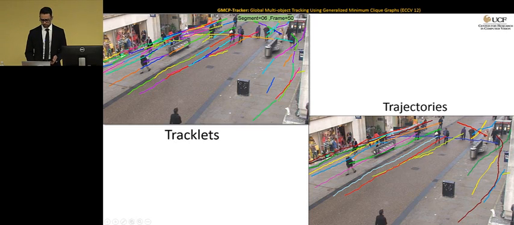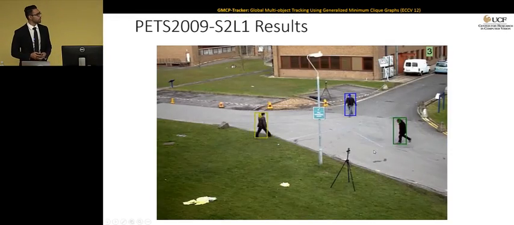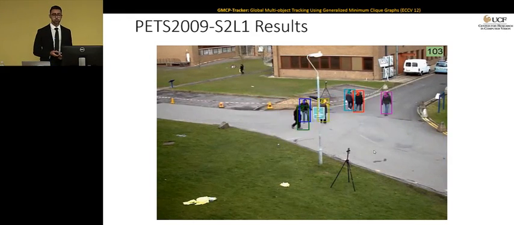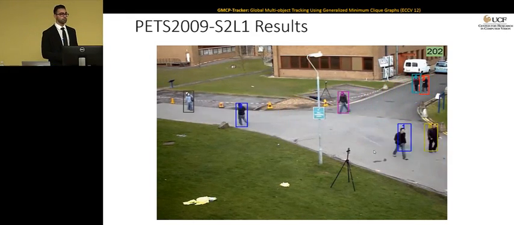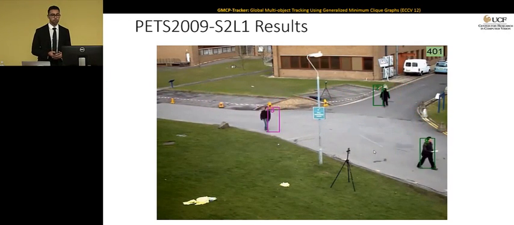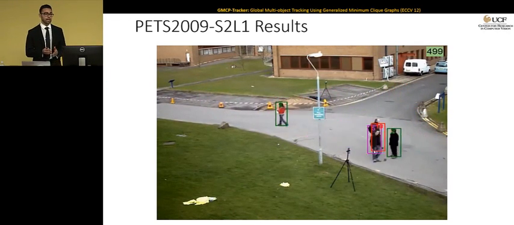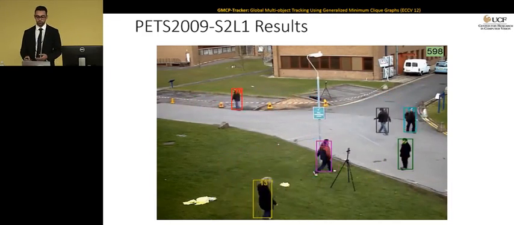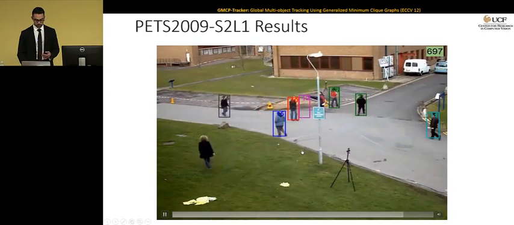Let's have a look at some more results. This is the PETS sequence. It has a little bit over 700 frames. The challenge here is that targets are moving with nonlinear motion. So the assumption of a linear motion model might not be valid for the long term. So we have segments with fewer frames. We consider only 15 frames per segment for this sequence.